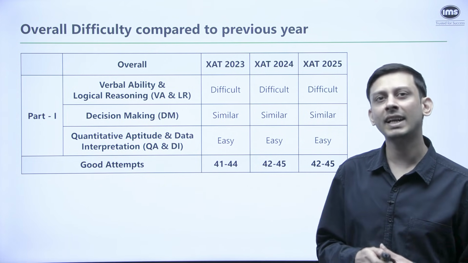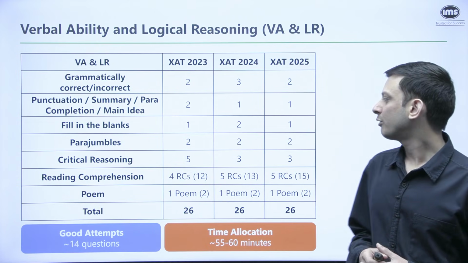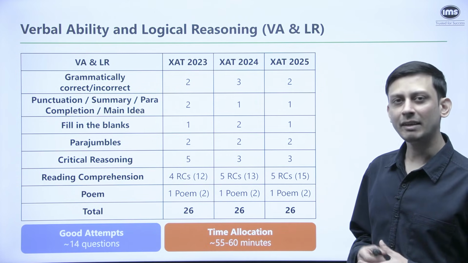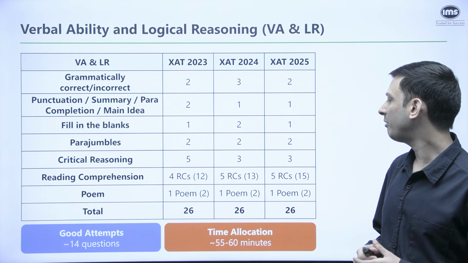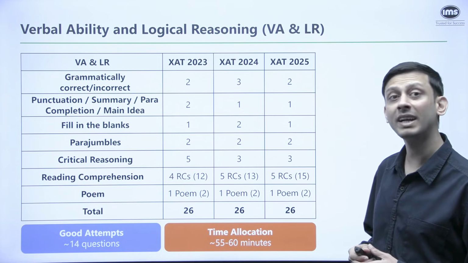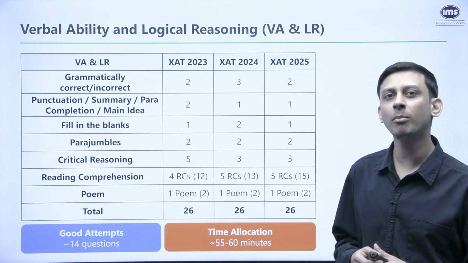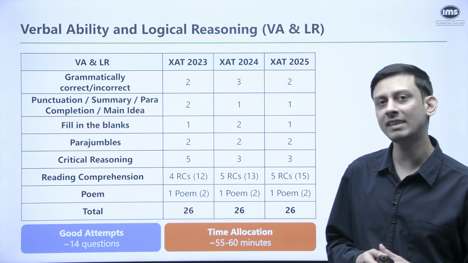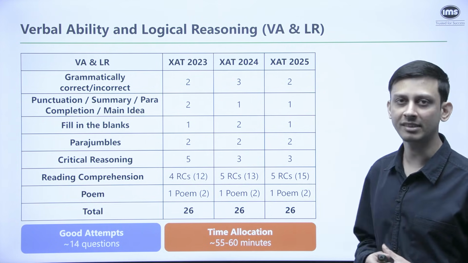Now let's come to each of the individual sections. We'll start off with VALR. So the first thing that we can notice, if we think about the distribution of the total 26 questions, is that half or slightly more than half of these questions come from reading comprehension. So similar to the CAT, RCs are the most important component of the verbal ability section. You can see last year there were 15 questions from 5 RCs.